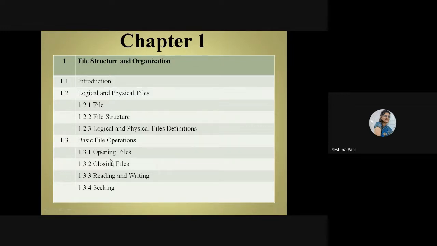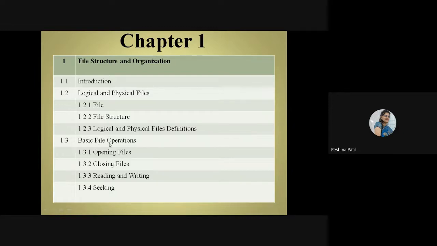In logical, you will just think that yes, I will open that file, I will do that. And after, at the time of physical, you will actually open that file, add the content, update the content, and close the file. So every time you can think about logical and physical.